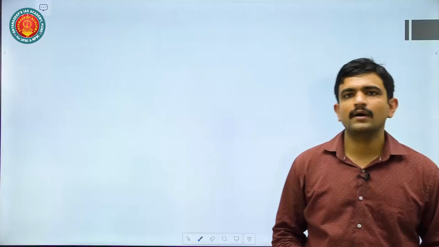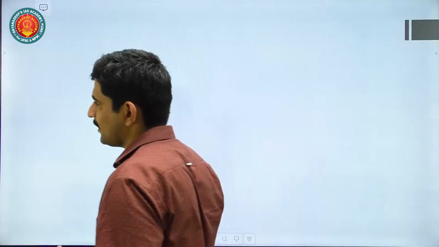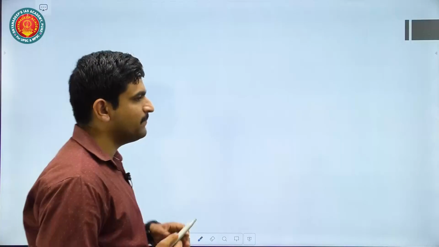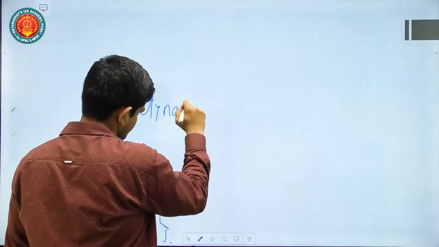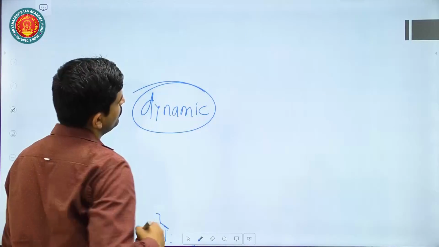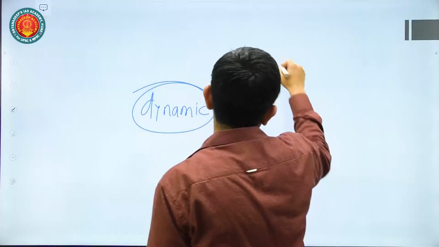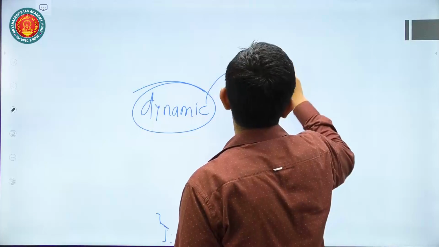Now, I just wanted to talk about basic things that we mentioned initially, that this paper is very dynamic. We have covered all the 10 questions. Now we will just shift to 5 minutes on the overall approach to the paper, that is the GS2 paper. So this paper is very dynamic, so you need to be aware of current affairs as well as your basics.